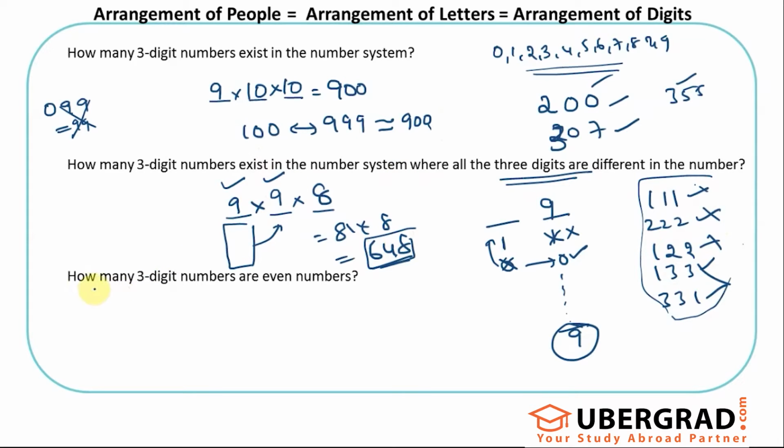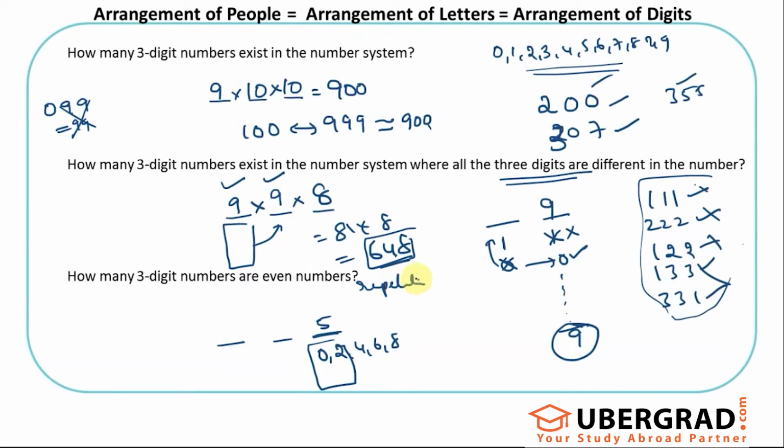So let's look at this question. How many 3-digit numbers are even numbers? Again I start off with 3 blanks. For even numbers, the only thing I need to worry about is the last digit, right? The last digit should be 0, 2, 4, 6 or 8. So how many options do I have in this last blank? 5. I'm doing it with repetition allowed, okay?